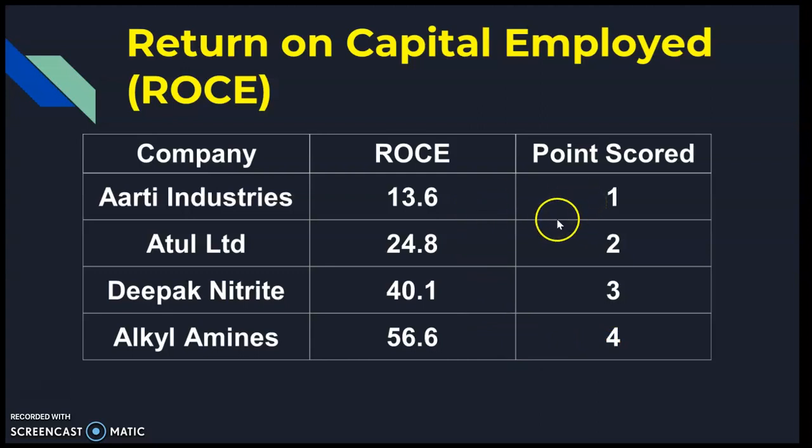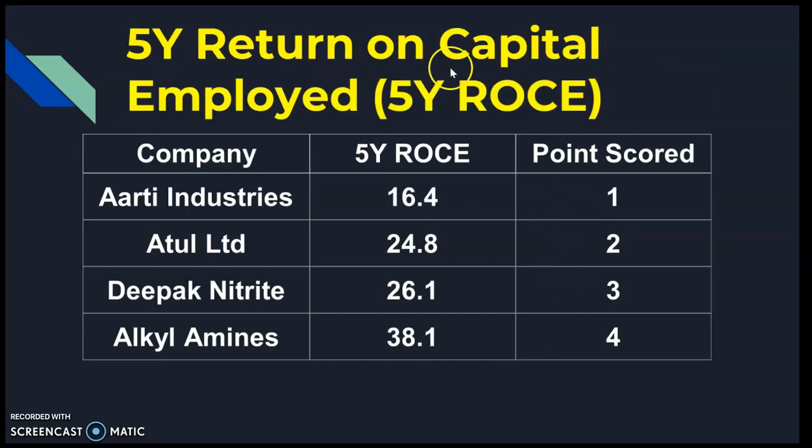You can see the points for other companies as well in this table. 5 years ROCE. If I talk about 5 years ROCE, again Alkyl Amines 38.1 percentage, therefore it will get 4 points, and the lowest in this list again Aarti Industries, only 16.4 percentage, therefore 1 point scored.